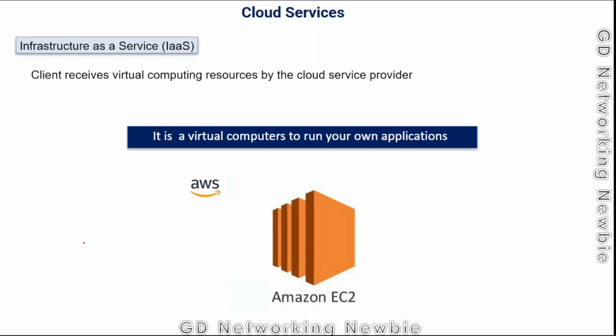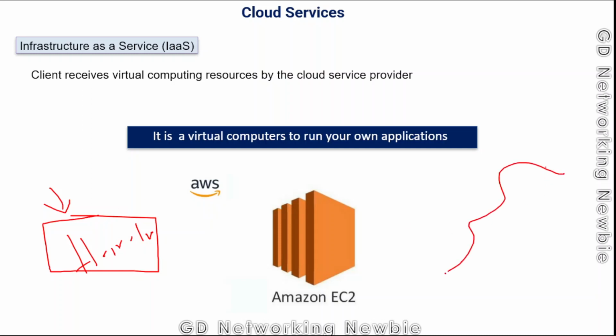Instead of purchasing computer hardware with specific RAM, specific memory, a specific processing power, a specific LAN card, I can get all these things as a service from Amazon, and this is one example of the services which can be classified as infrastructure as a service.